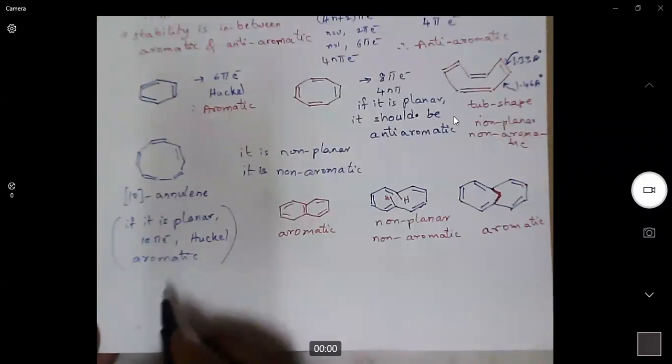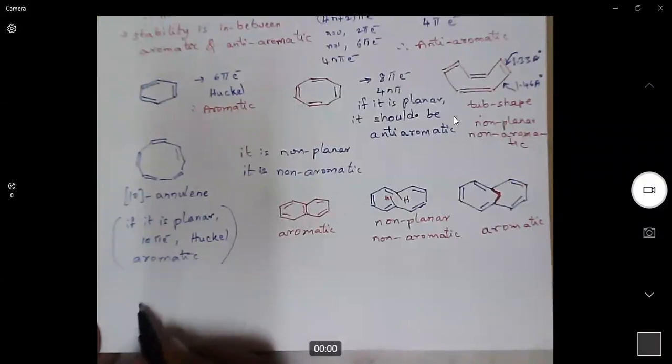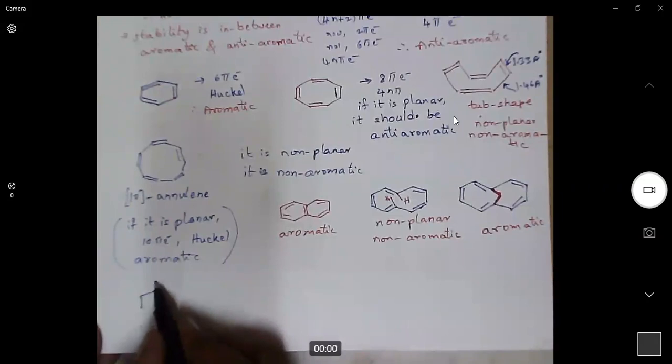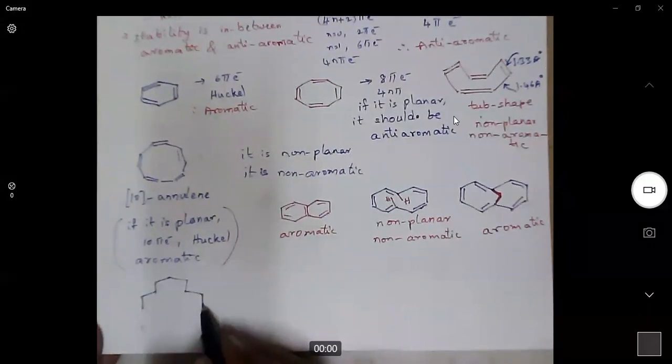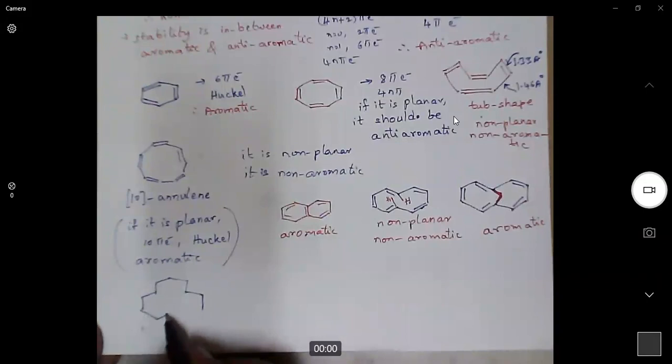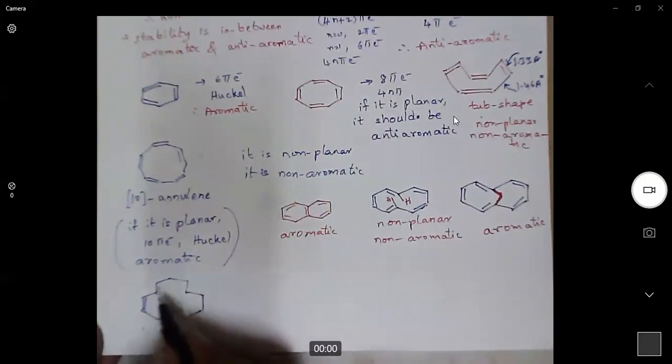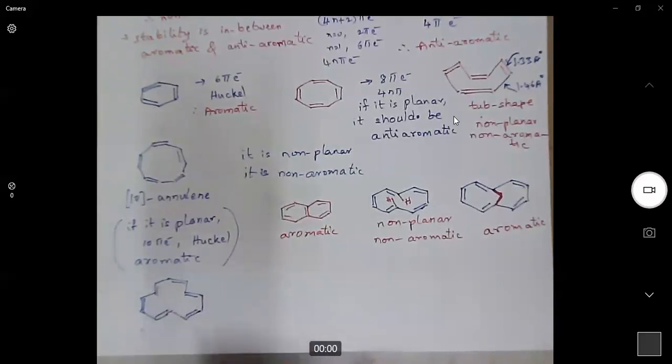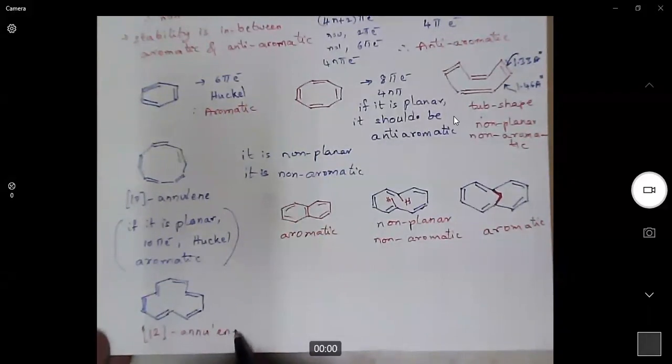Now I'll give an example of [12]-annulene. As we know, 4, 8, 12, 16, 20, these annulenes possess 4n pi electrons.